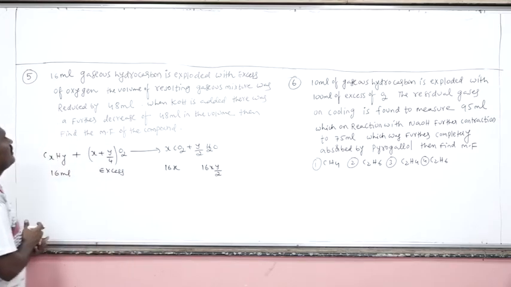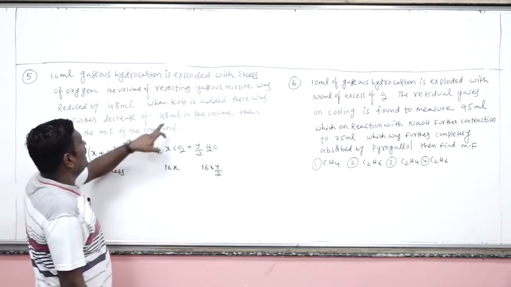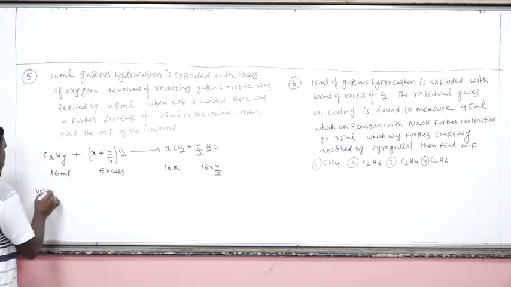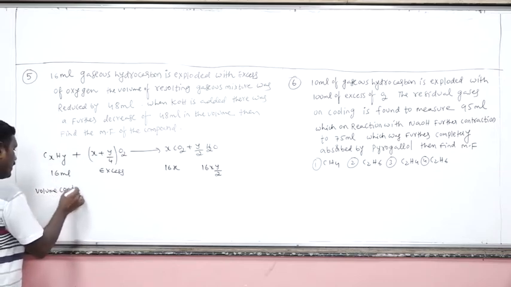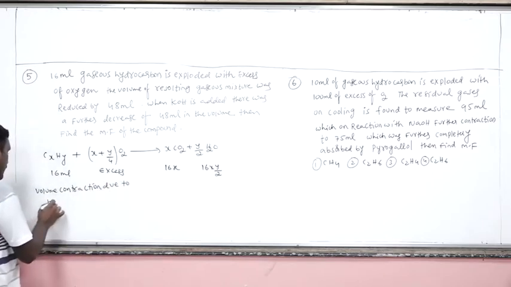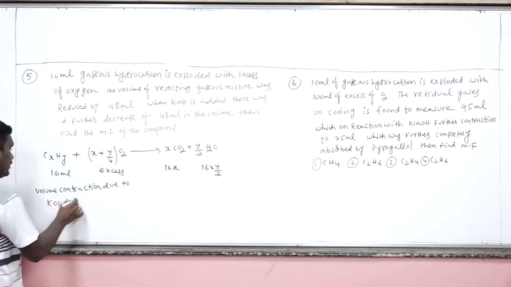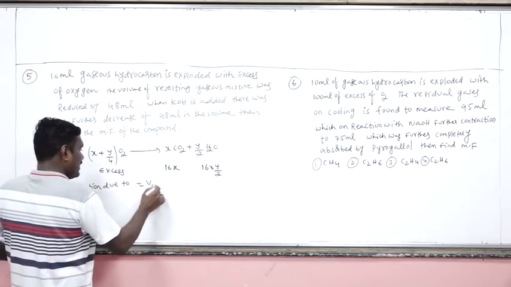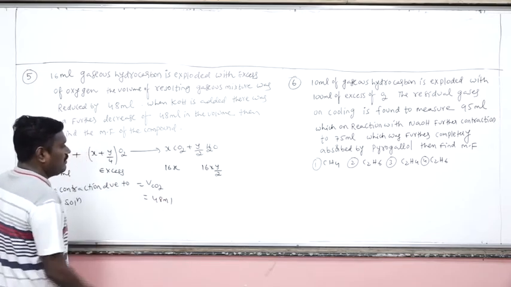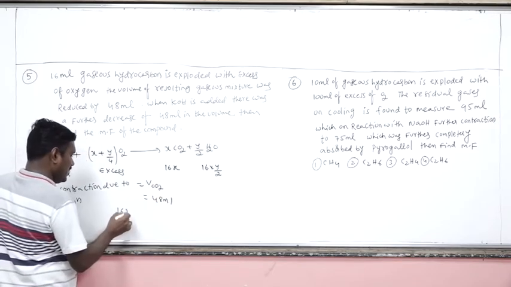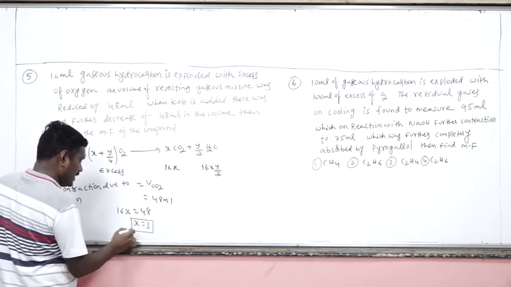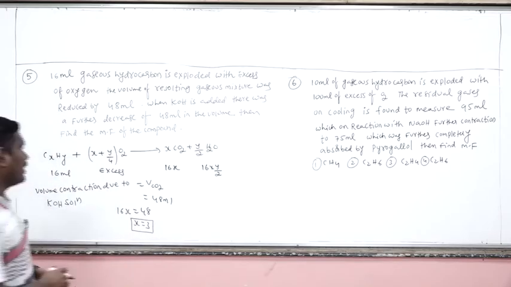Now here, what is the contraction in the volume by absorption of KOH solution? That is equal to 48. Volume contraction due to KOH solution is equal to the volume of the carbon dioxide, which is equal to 48 ml. Now here, the volume of the carbon dioxide is 16x ml, equal to 48, so x is equal to 3.